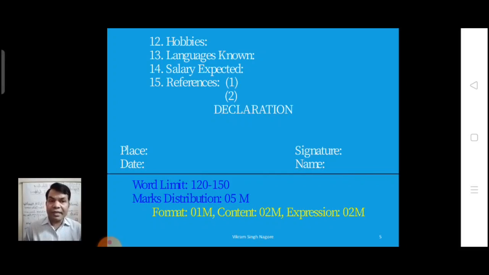Word limit is 100 to 150 words, and earlier it was of 8 marks, but from last year CBSE has reduced the marks for it, as some changes were done, so it will be asked for 5 marks. In which format? 1 mark for format, content 2 marks, and expression 2 marks.